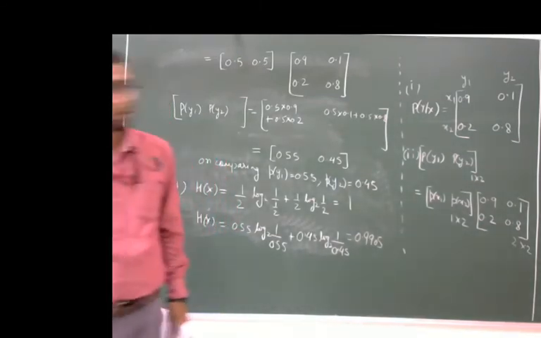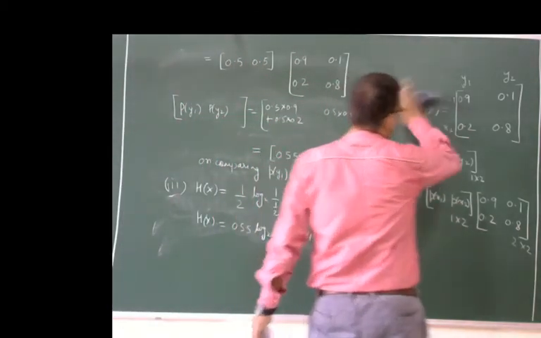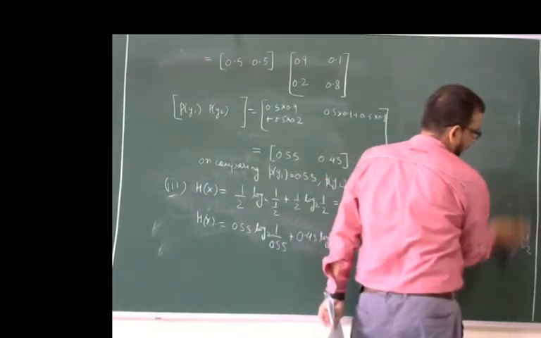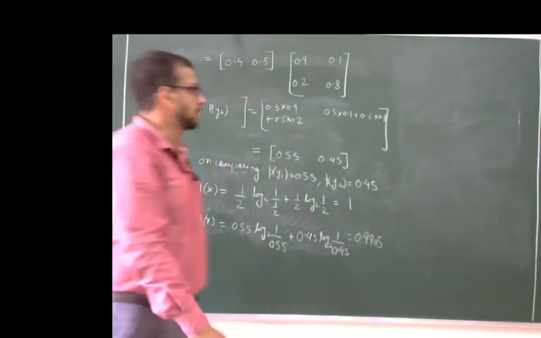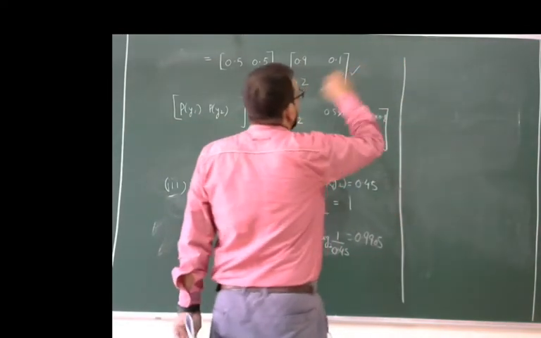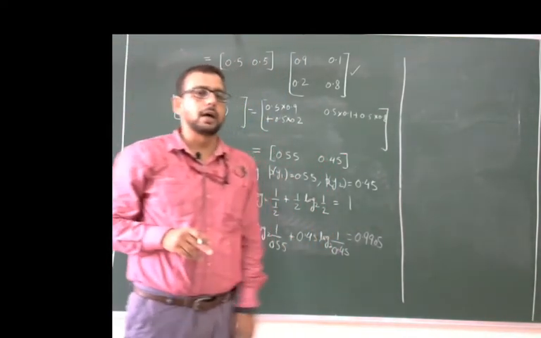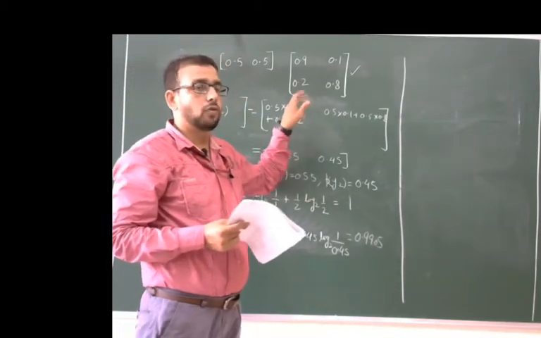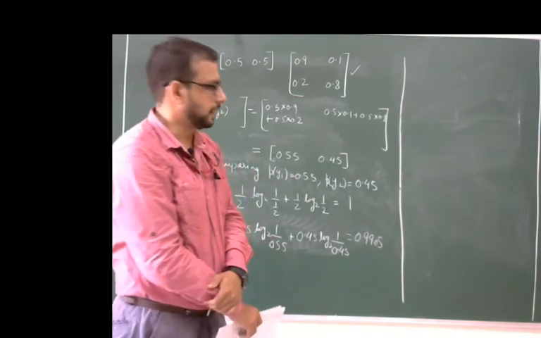Now, first of all, we get the conditional entropy. There are many formulas for conditional entropy, which I discussed in class. But here we are using a different technique. Simply here we use the conditional matrix, which we already made here. This is the conditional matrix. In this matrix, if we multiply the first row with P(x1) and multiply the second row with P(x2), then we get the JPM matrix, that is called the joint probability matrix.